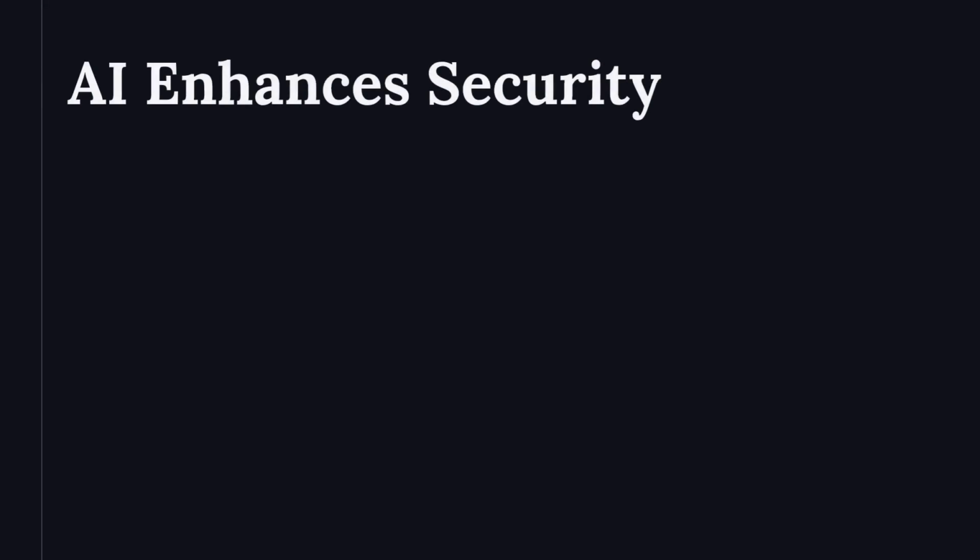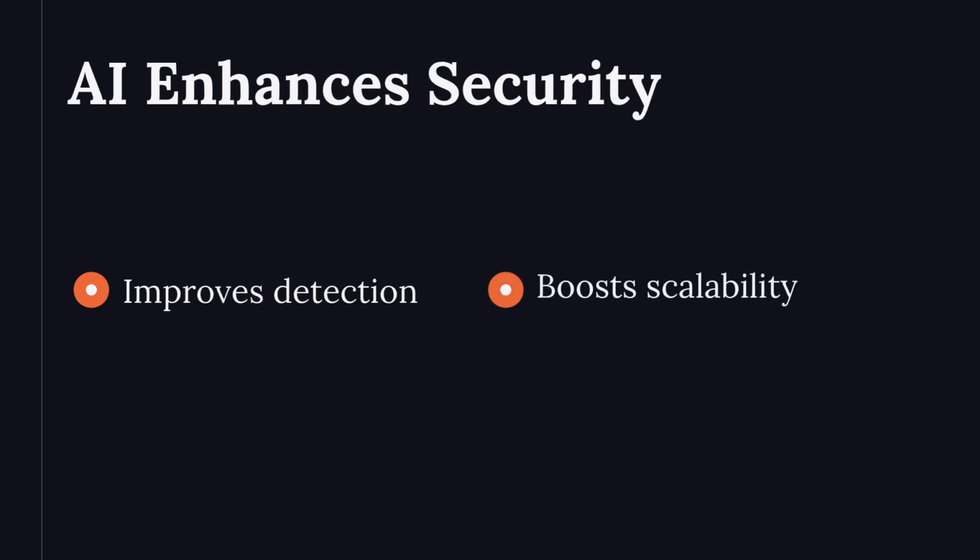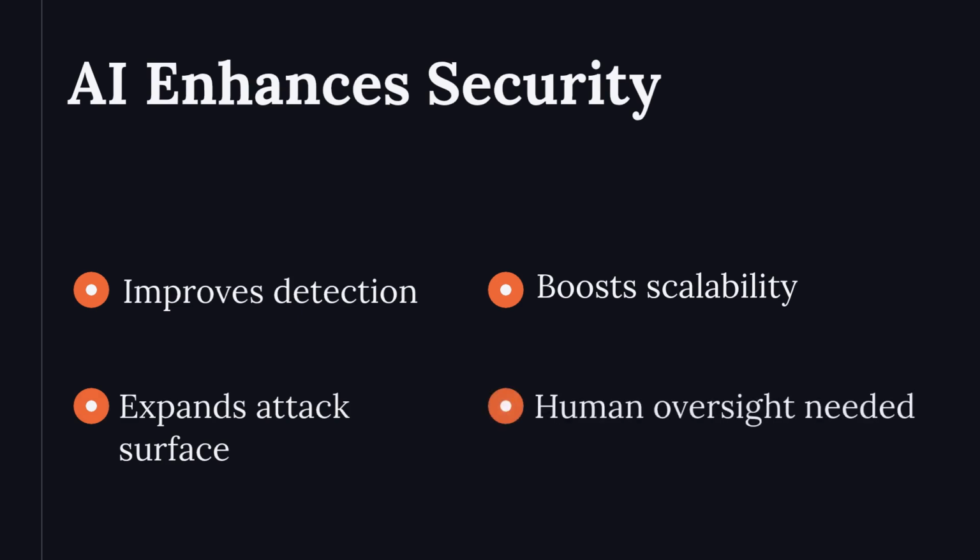AI strengthens security by improving detection and scalability. However, it expands the attack surface and introduces new vulnerabilities. Effective use requires balanced deployment with human oversight. AI is neither a guaranteed solution nor an inherent threat. Its impact depends on responsible implementation.